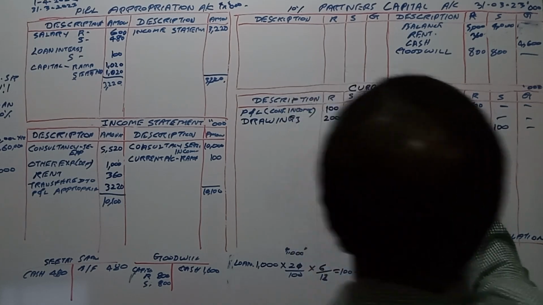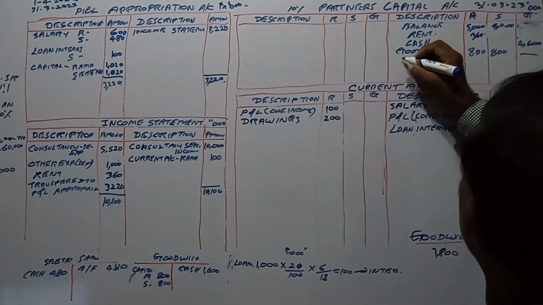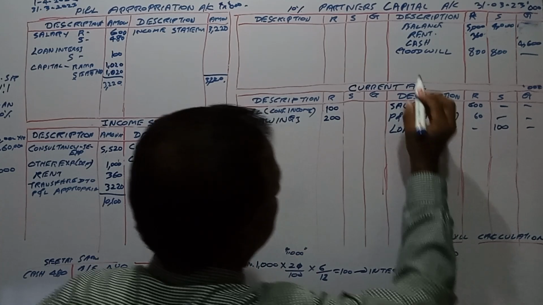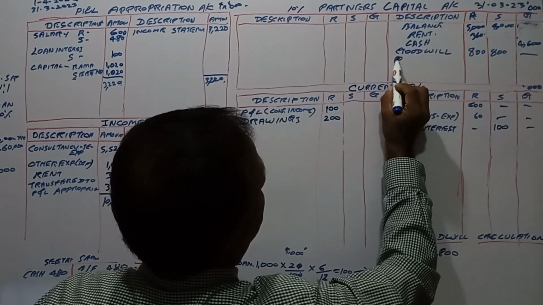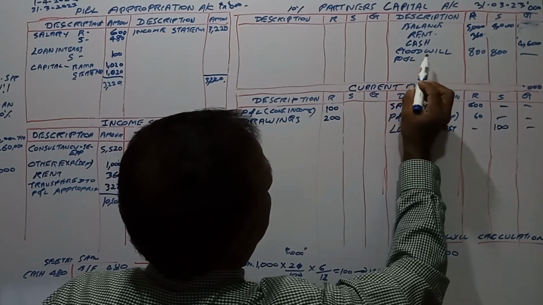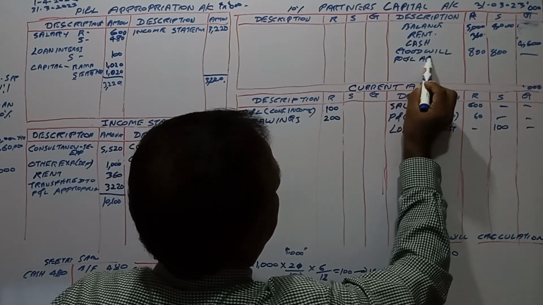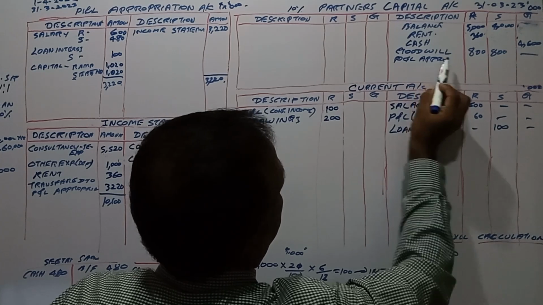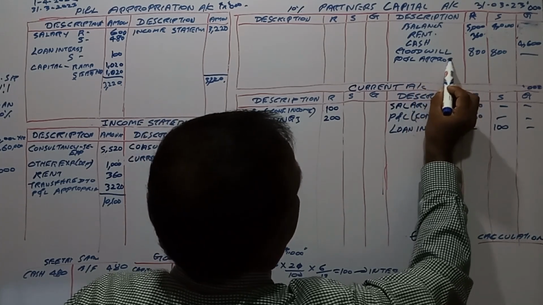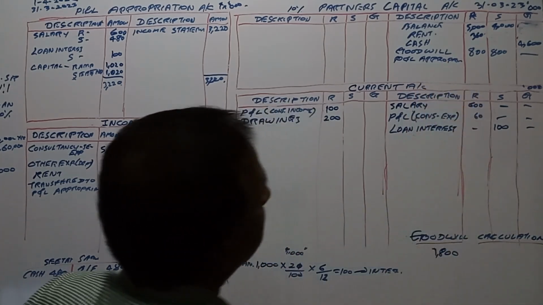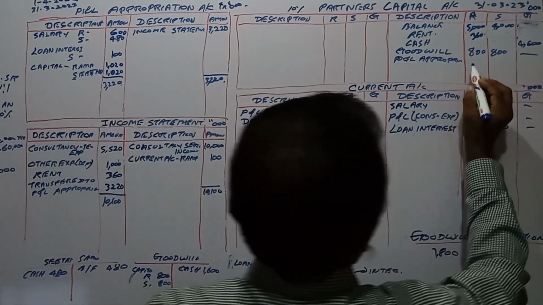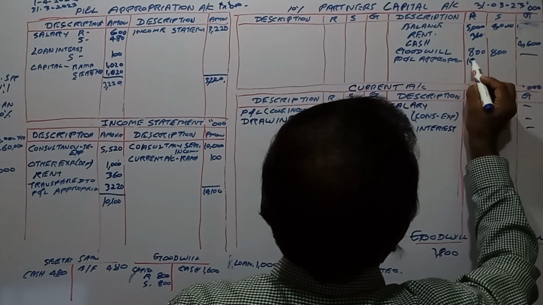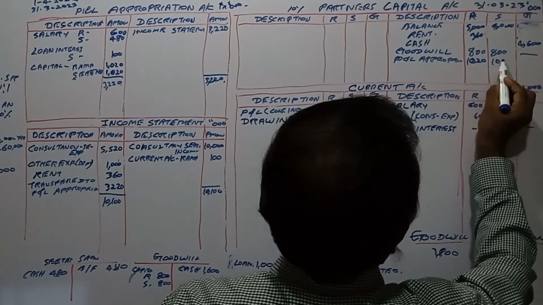Then we will say here profit and loss appropriation account, right? 1020, 1020, 1020.